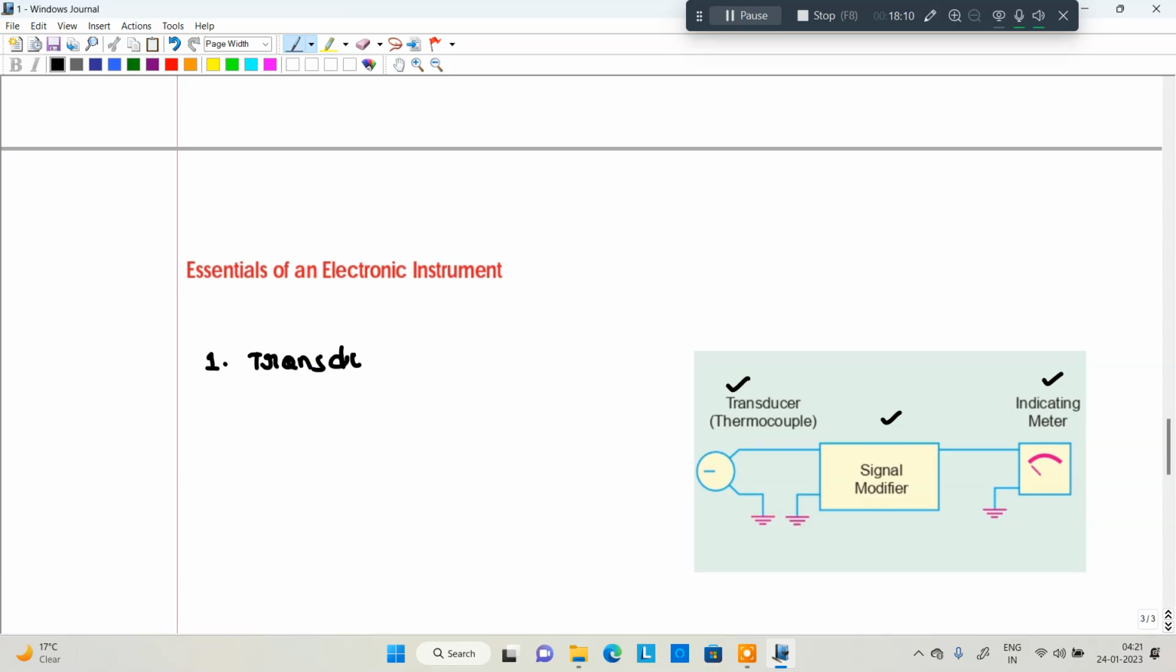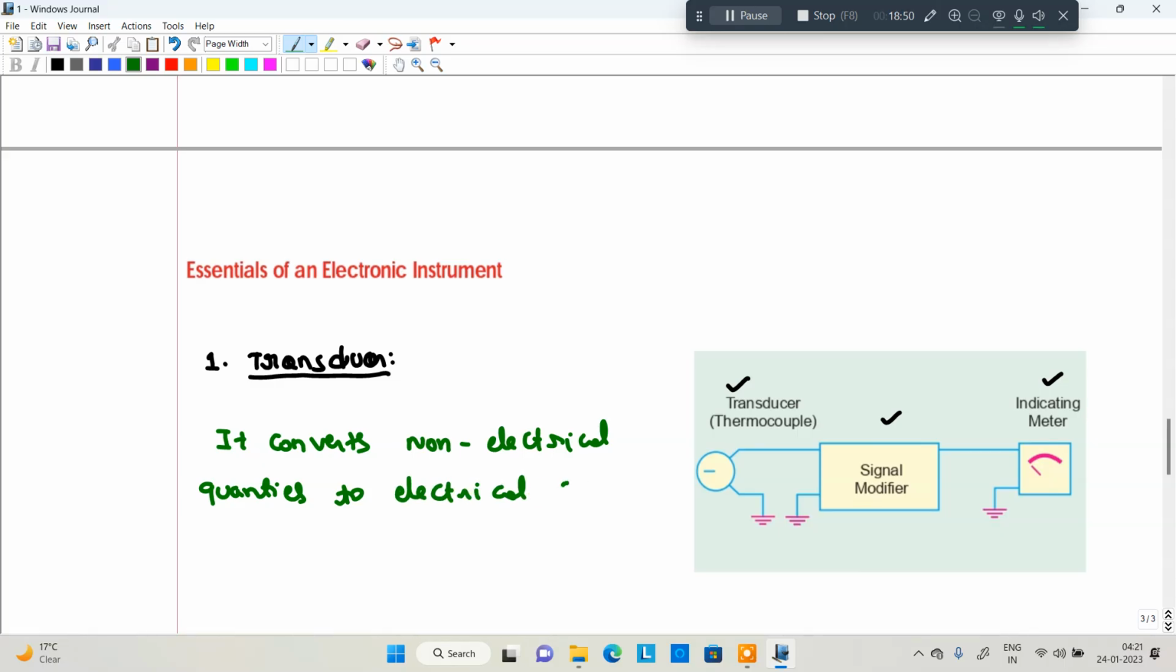Already I explained the transducer in the last chapter, number 7, where I covered the entire discussion of the transducer. From that, what is meant by transducer? A transducer converts a non-electrical quantity into an electrical quantity. I'm talking about the electrical transducer. What an electrical transducer does is convert non-electrical quantities to an electrical signal.